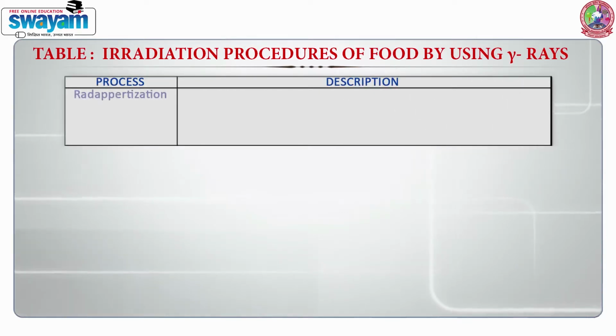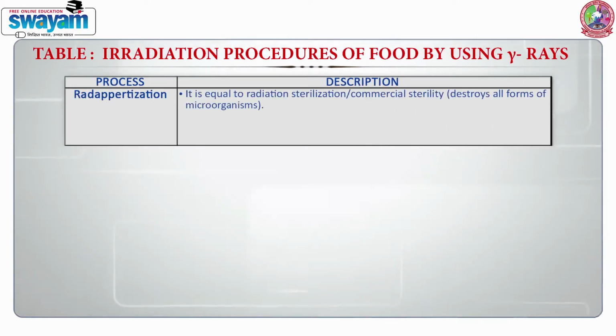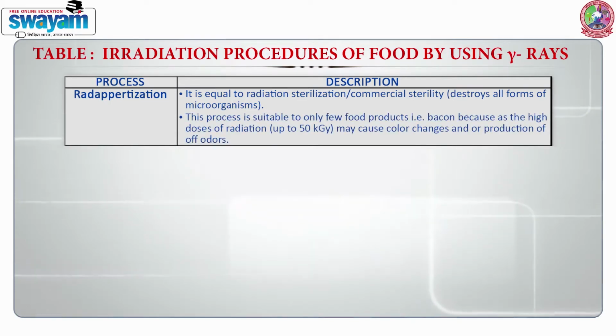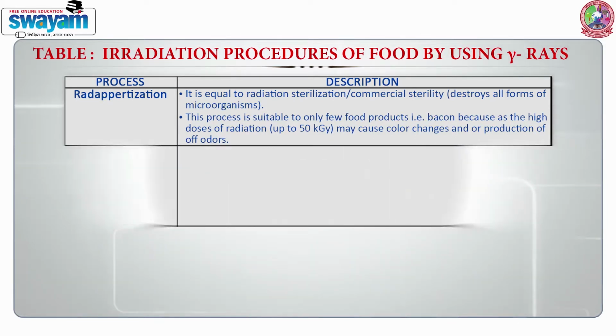Here in this slide you can see certain processes like radappertization, which is equal to radiation sterilization or commercial sterility, that destroy all forms of microorganisms. This process is suitable to only a few food products like bacon, because the high doses of radiation, which is up to 50 kGy, may cause color changes and/or production of odors.